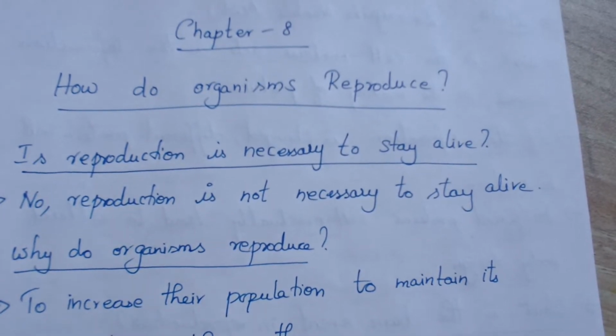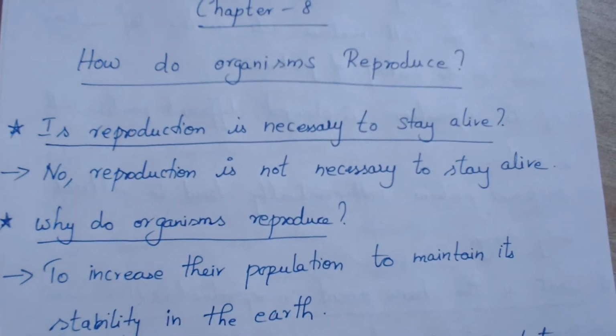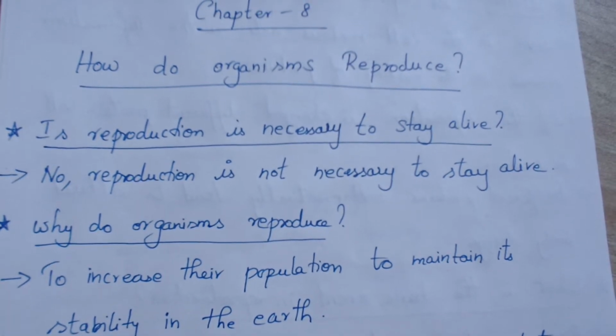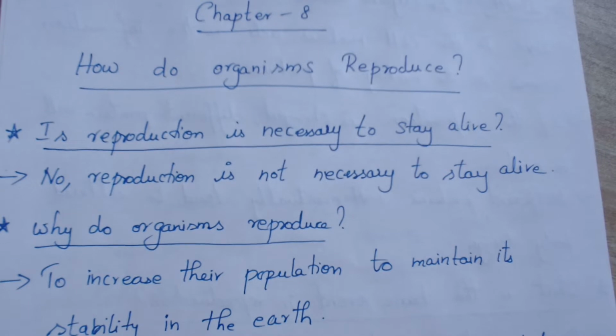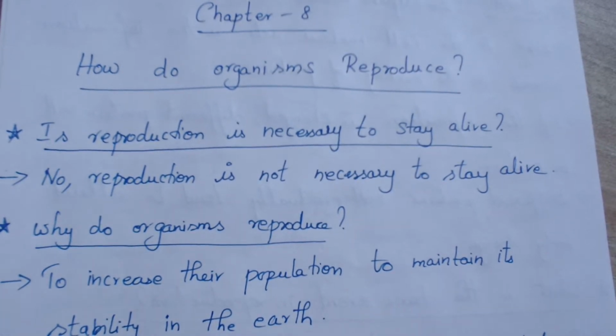To increase their population, to maintain stability on the earth. The human being is a species, and reproduction increases our population.